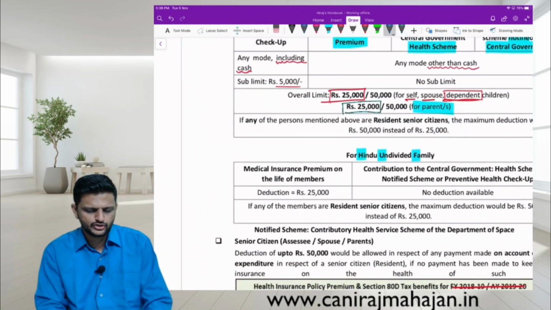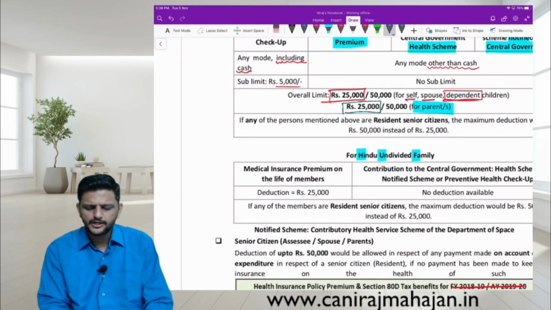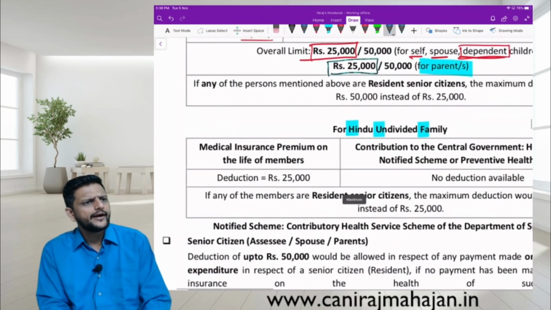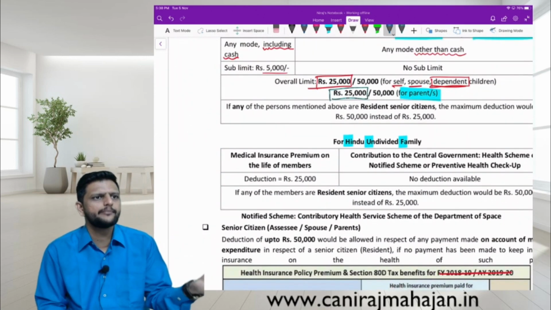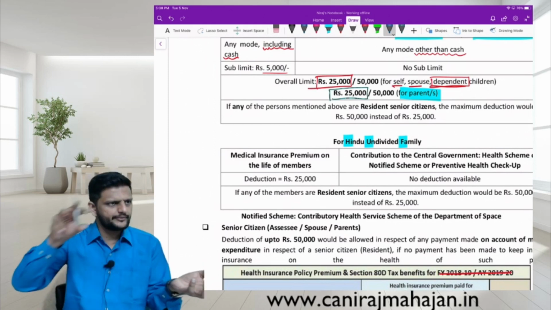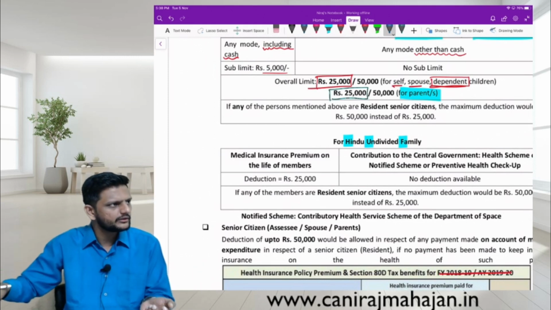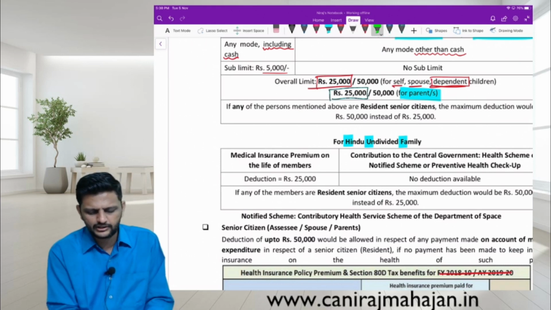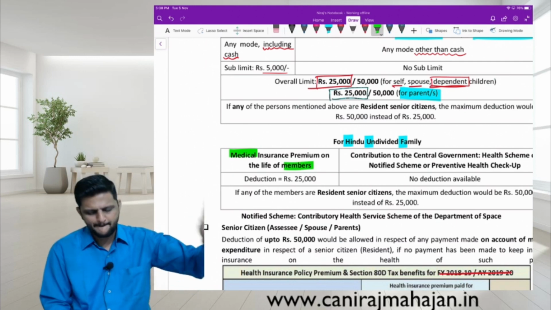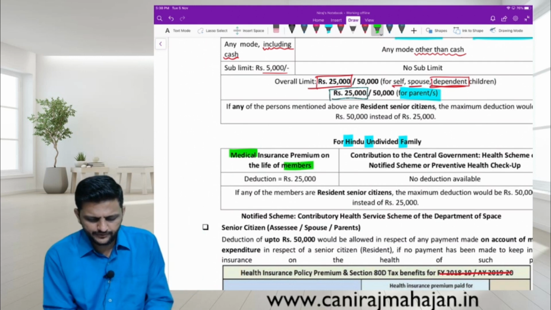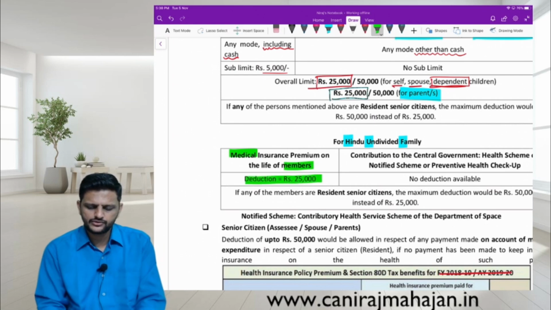Similarly, premium is paid by HUF. But obviously HUF is a legal entity, though artificial. You will take medical insurance for the member or not. Correct? So it is medical insurance premium on the life of members, a medical policy only, but for members. Deduction 25,000.